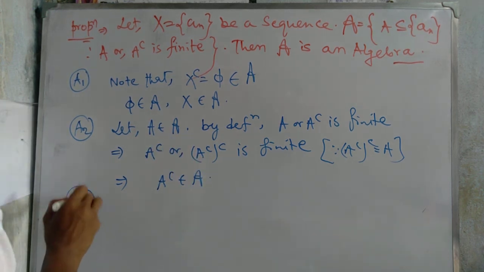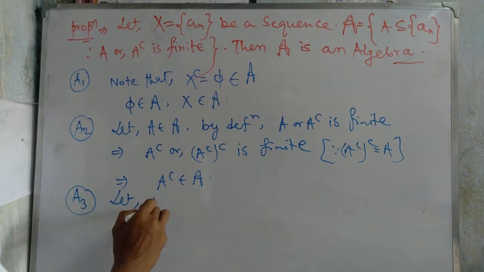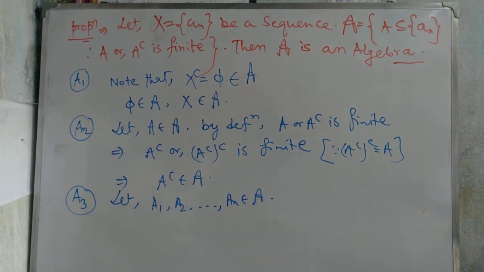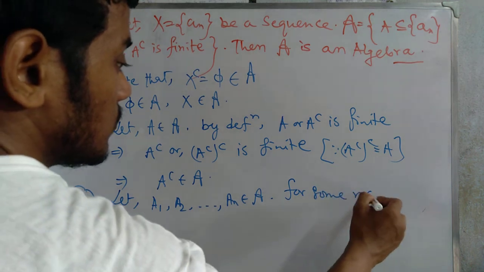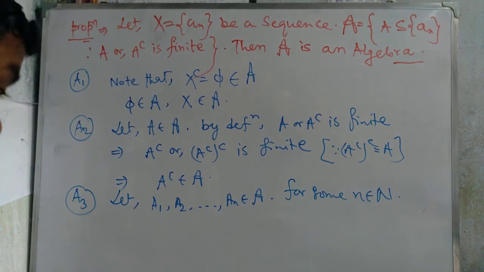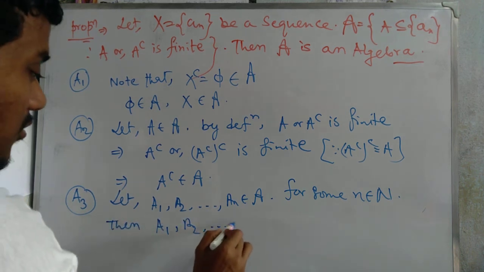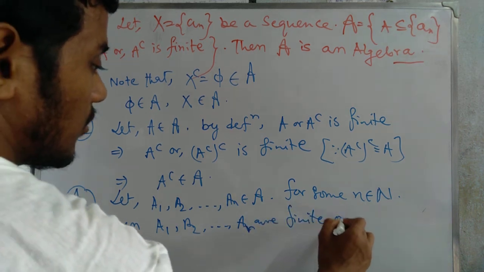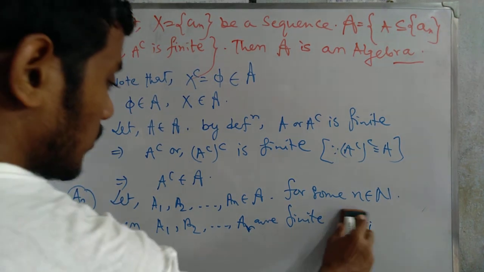Next, A3, how do we discuss that? Let a1, a2, ..., an belong to this collection script A, for some n belonging to the natural numbers, and then a1, a2, ..., an are finite, or ai, the complement not needed here.